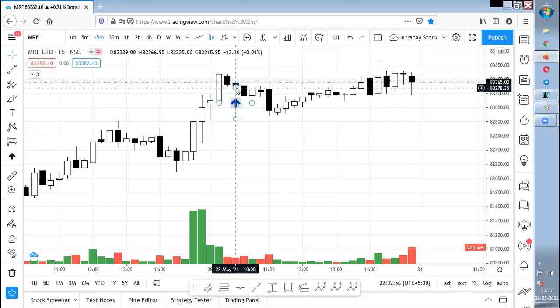Clear. Now the second step is based on what strategy I am going to enter and exit. My strategy is very simple. I will enter the stock if I see a weekly result setup. My exit point will be 1:1. Whatever is the risk, that will be my reward, for the time being, to see whether the performance is good or not. So for the time being, my risk reward will be 1:1. Clear. Now you got my idea of what my entry criteria and exit criteria are.